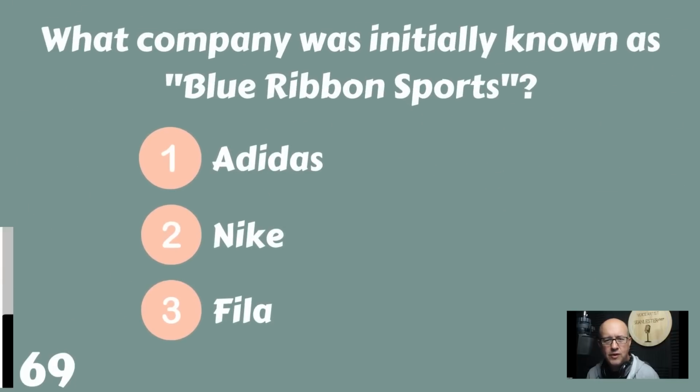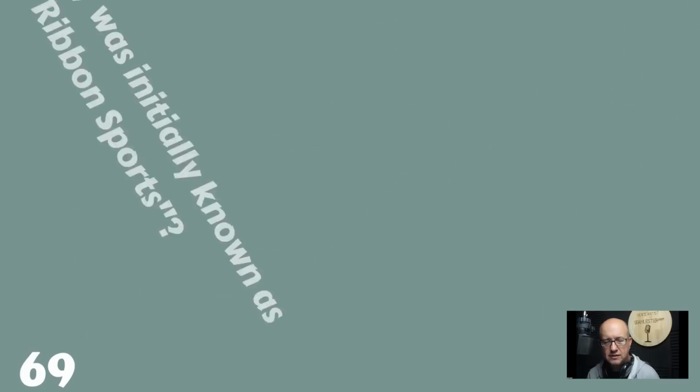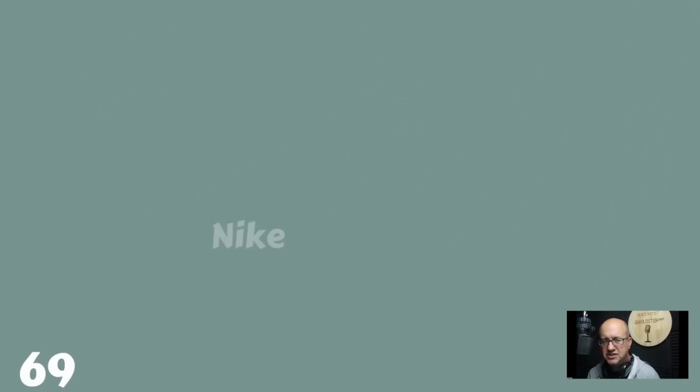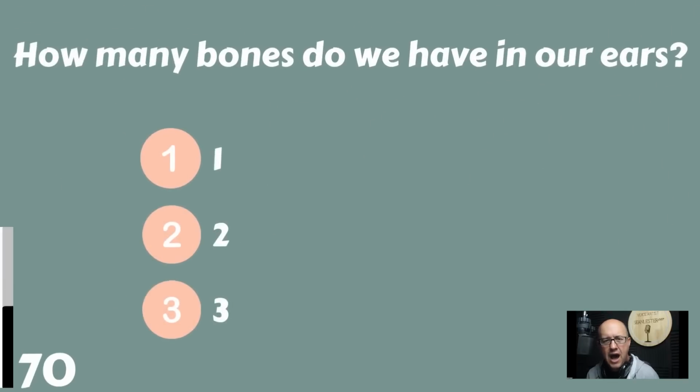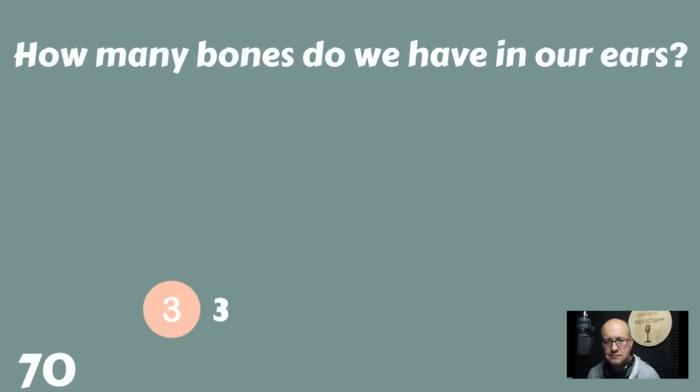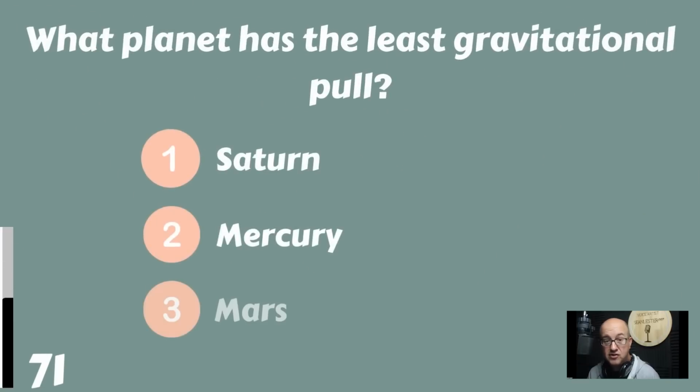What company was initially known as Blue Ribbon Sports? Adidas, Nike, or Fila? Who started out as the Blue Ribbon Sports? Nike. Much easier to say. How many bones do we have in our ears? 1 bone, 2 bones, or 3 bones in our ears? We have 3. A hammer, an anvil, and a stirrup.